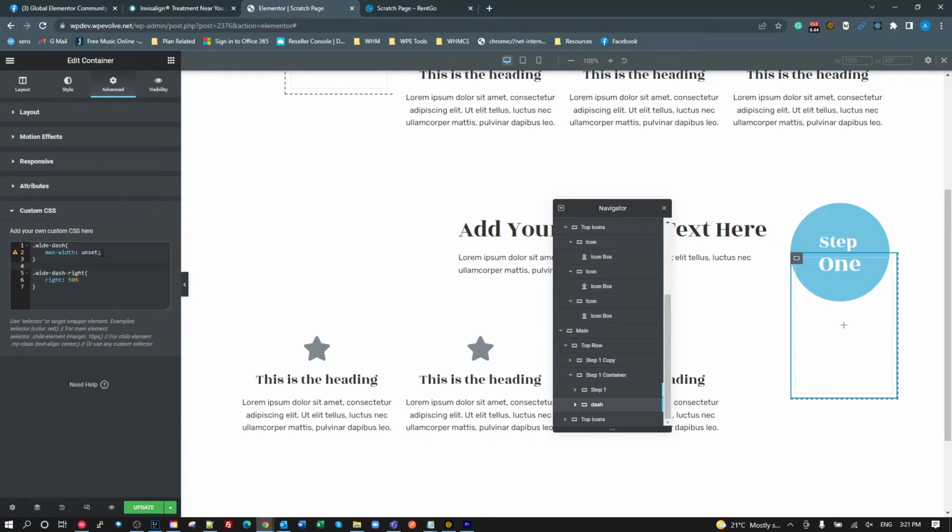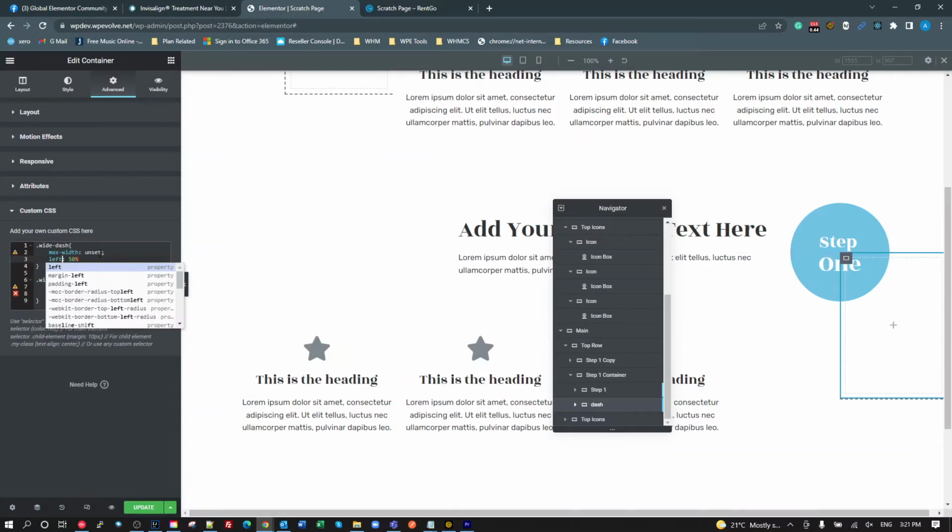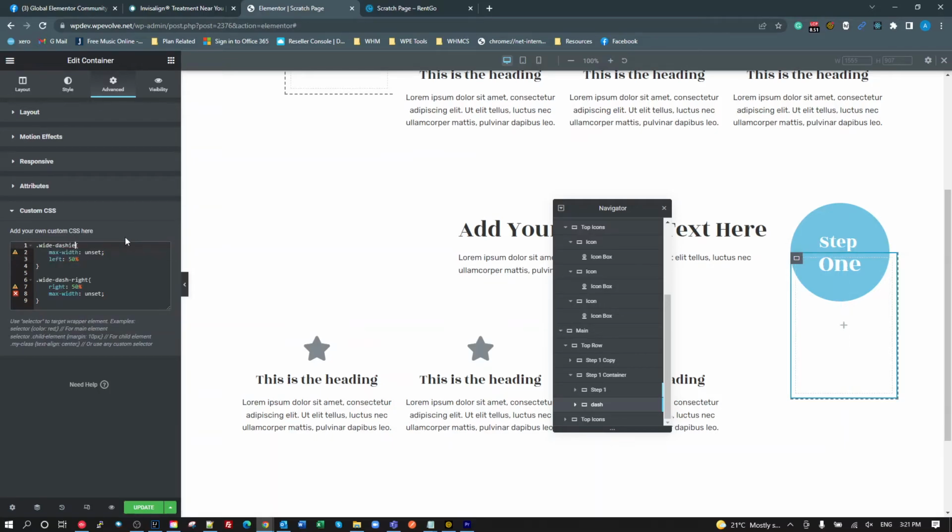So wide dash right, I would go like this. And I would maybe go wide dash left, and call that left. Okay, so this would be my preferred way of doing it.